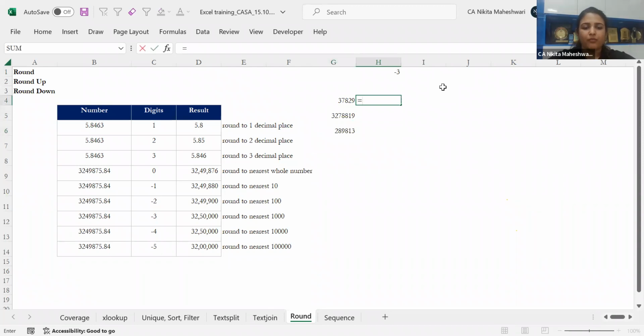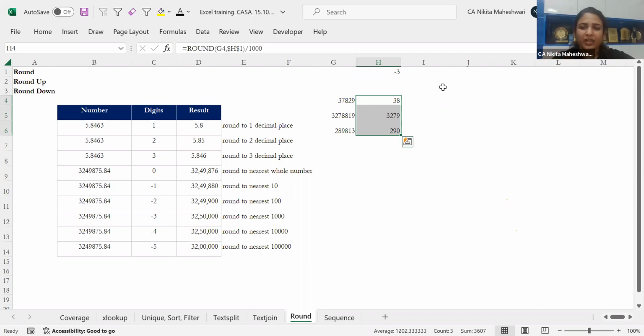I can simply put a formula round. I want to round this number, and the number of places will be this cell, and I'm freezing it so that wherever I copy, this reference does not change. That's all we have to do over here to give it in thousands figure. Alternatively, I can divide by 1000 also, so that it comes in thousands in this fashion.